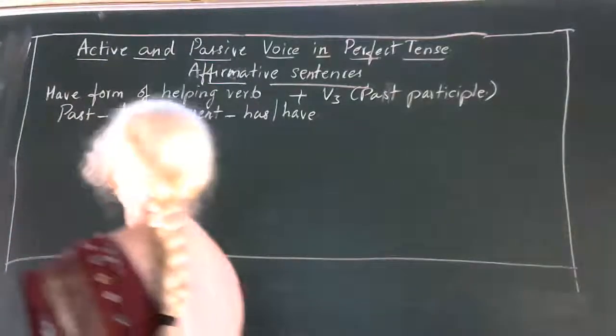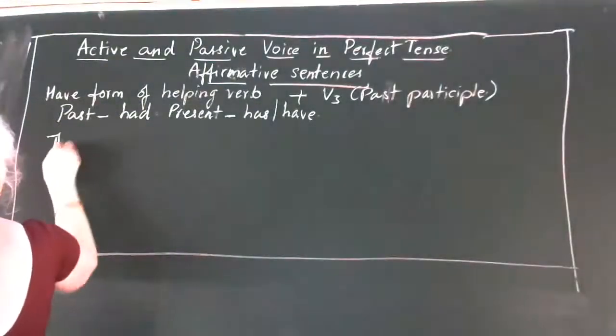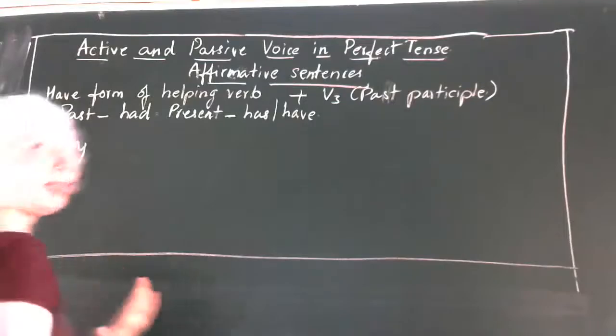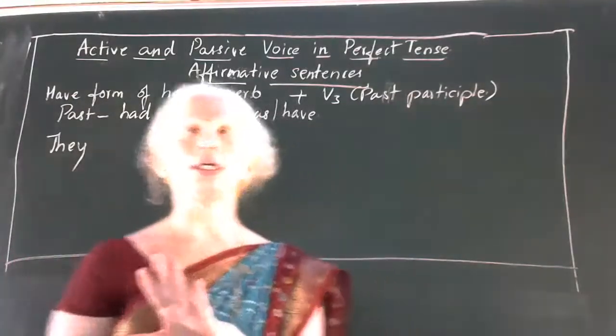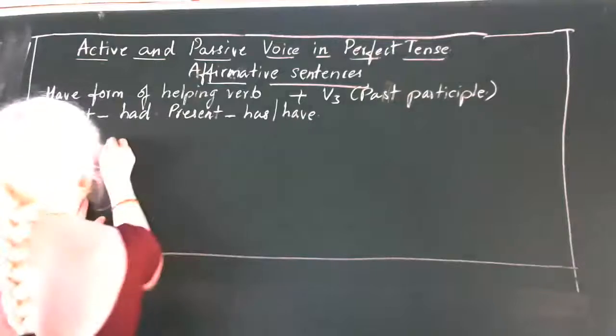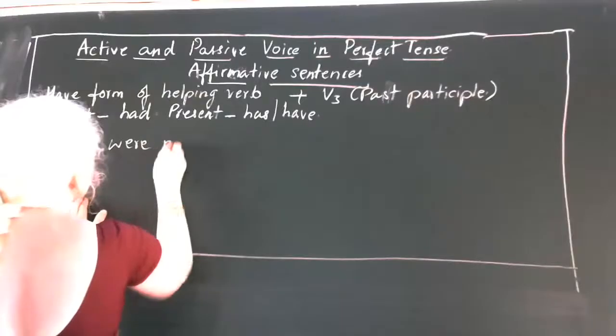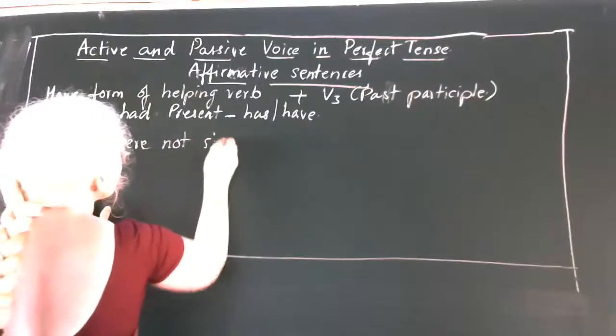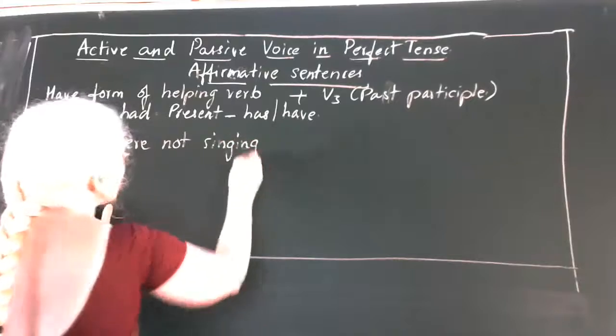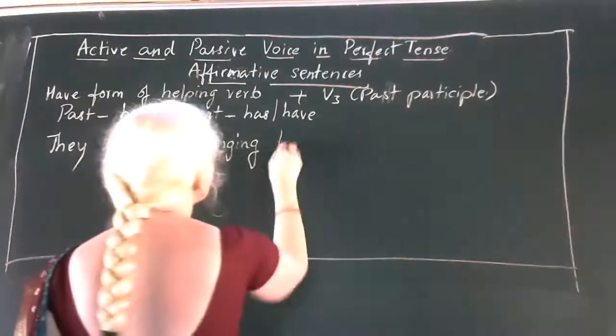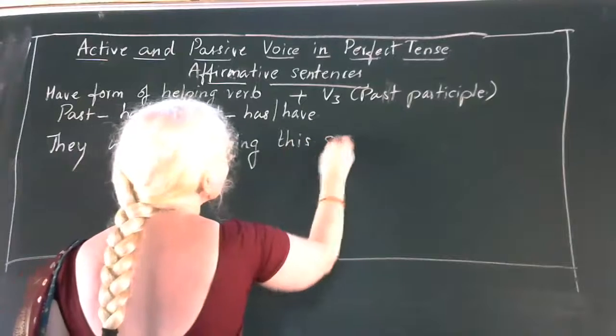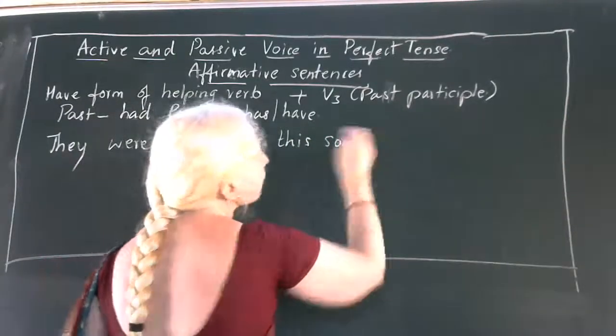Okay, so this is for continuous tense negative sentence. They were not singing this song.